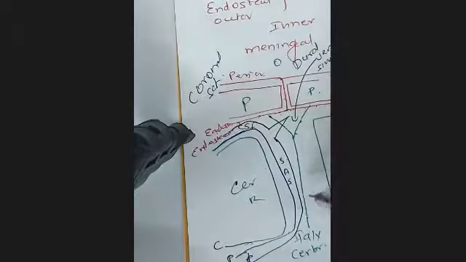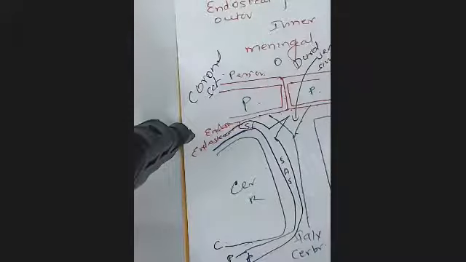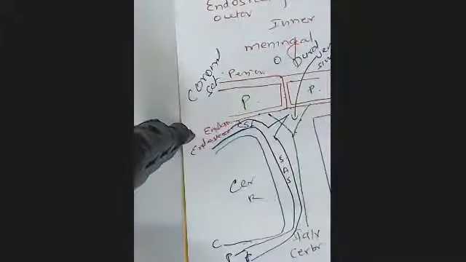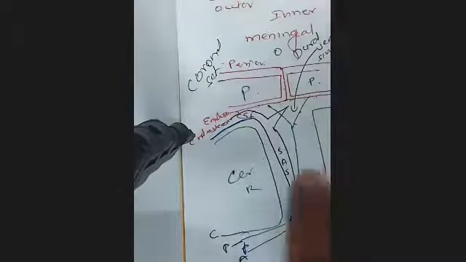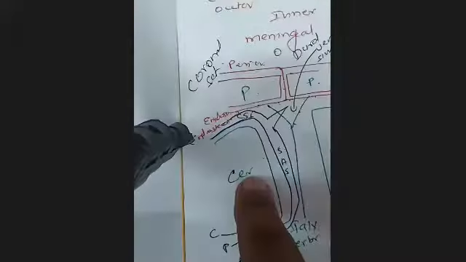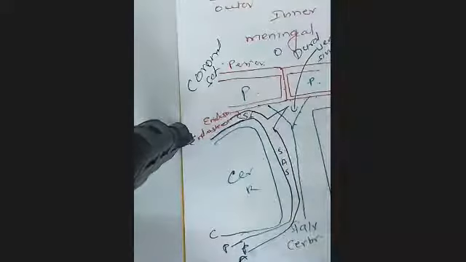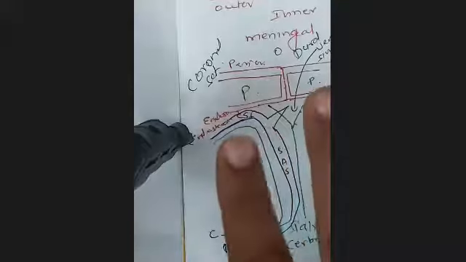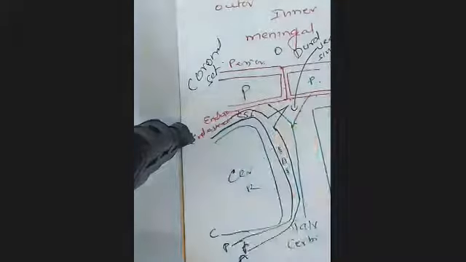This meningeal layer I have shown in green color, though it is not actually green, and it is thrown into folds. So it is like packaging. Nowadays, you must be receiving a lot of packages from online shopping. Whenever there is a breakable material, they put a lot of packaging. So we have two cerebral hemispheres, and they are packed. Below there is the tentorium cerebelli, and in between there is the falx cerebri. Because the falx cerebri is between the two cerebral hemispheres, the cerebrum doesn't move.